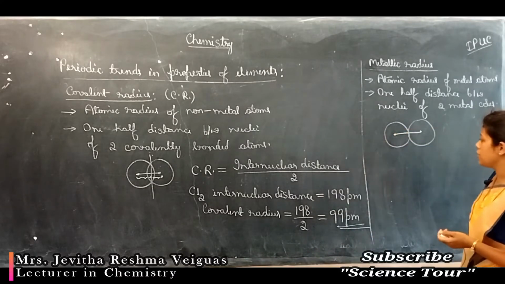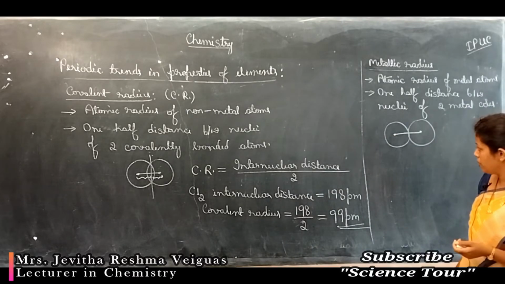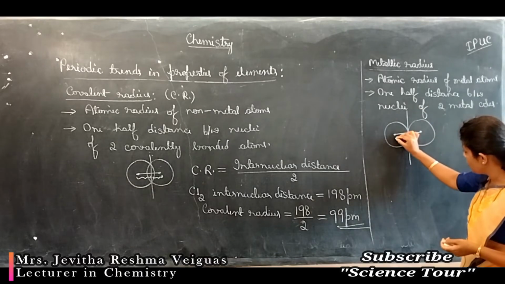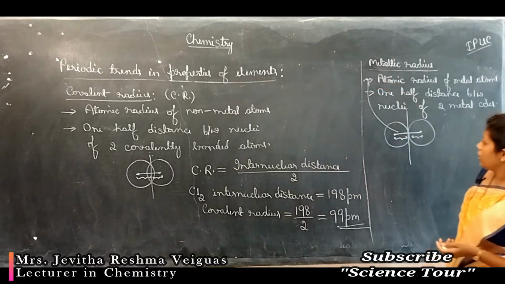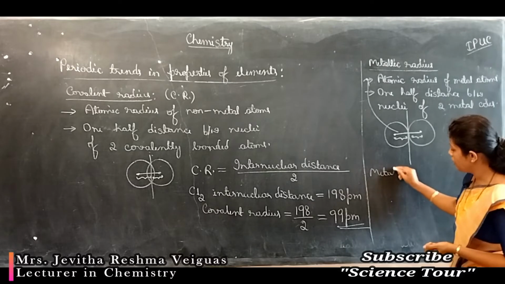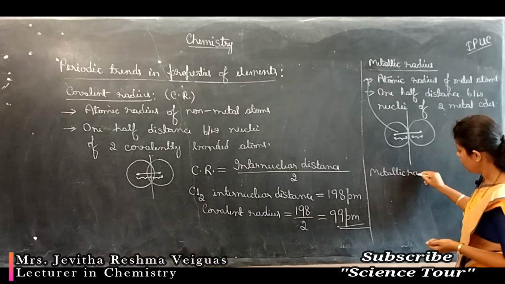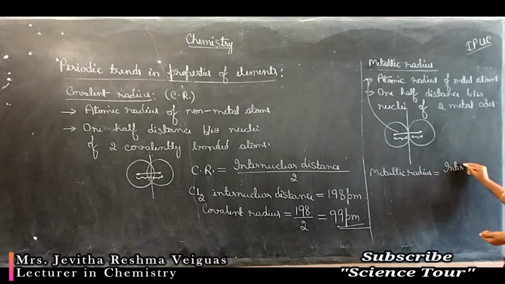This complete distance is called the internuclear distance, and 1/2 of it is called the metallic radius. So metallic radius is the internuclear distance between the two metal cores divided by 2.